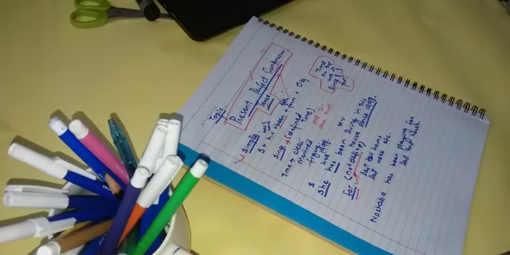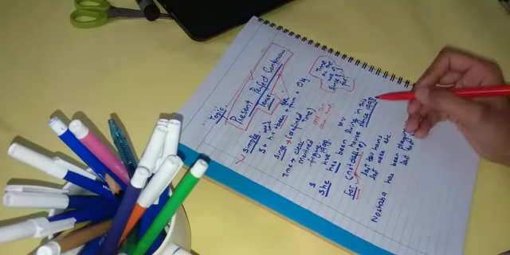Just take an example: She has been living in this house since 1998. Here she is the subject, has been is the helping verb, living is the main verb, and since 1998, because there is a figure and clear time, so we have used since. And an example for for: Noshaba has been playing for last 2 hours. There's 2 hours, we do not know which 2 hours, from today, from yesterday, from last month, or anything. So we have used for here.